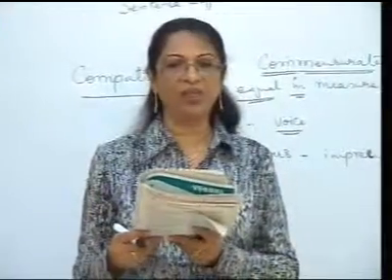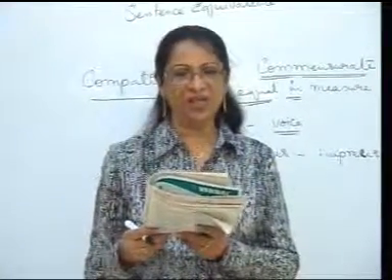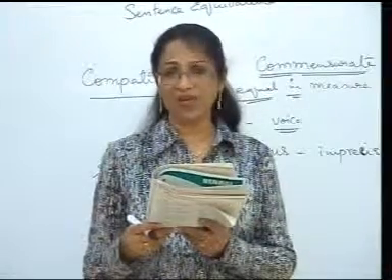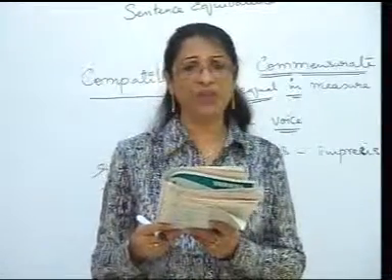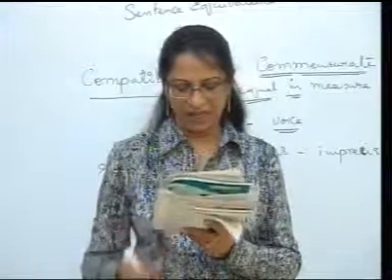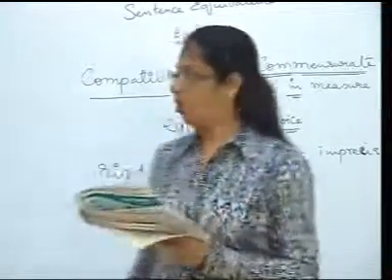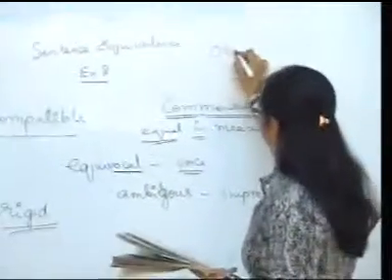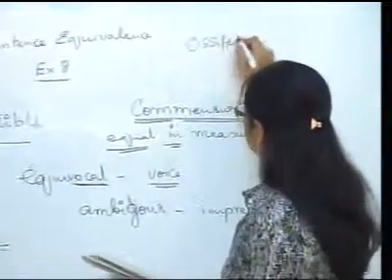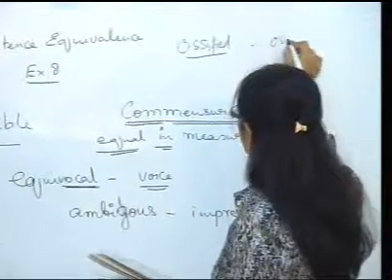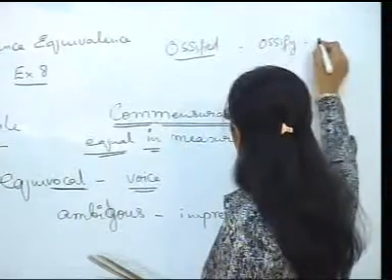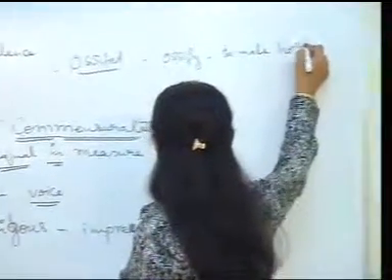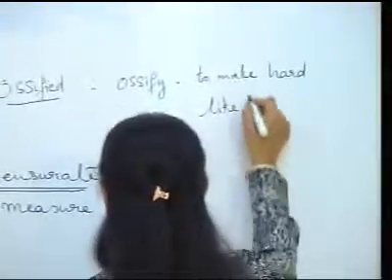Now option A, politicized, something that is made public or political, doesn't make sense. What is ungovernable? Ungovernable is unmanageable, again doesn't make sense. The word ossified. Ossified comes from the word ossify, which means to make hard like bone.